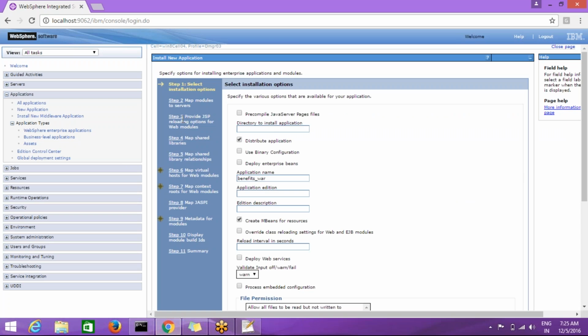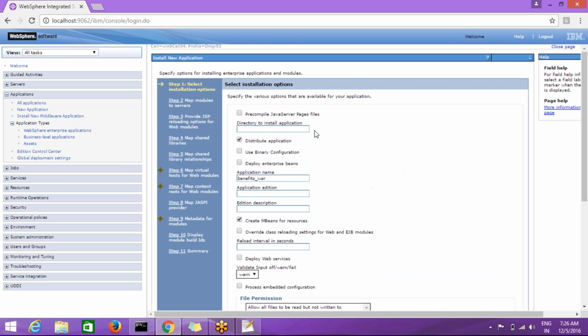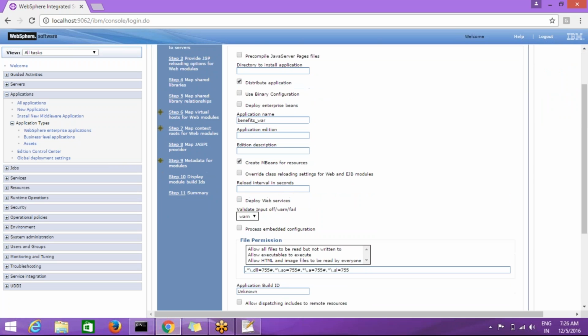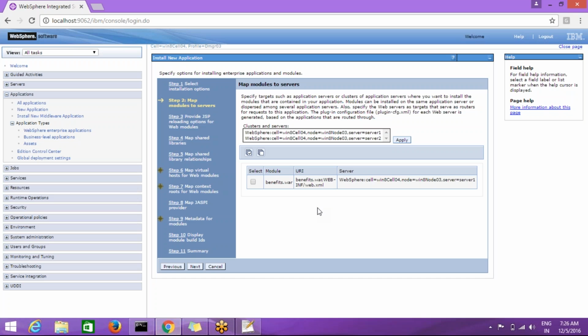Okay, so this is the first step of installation. Here we have to identify the application name. The application name is benefits_var. This name we can modify, or we can keep the same name; that is the customized one. The remaining options are optional. Select installation options: the remaining options are not required, just simply click on next. It will go to the next step.